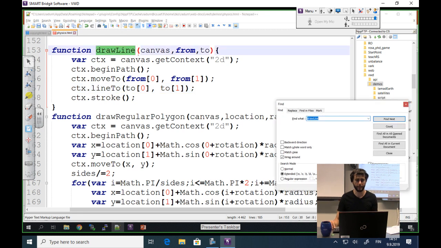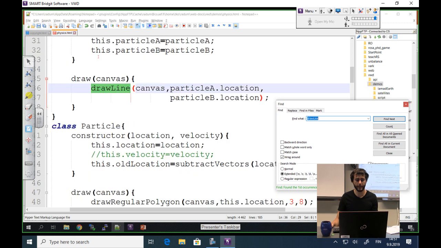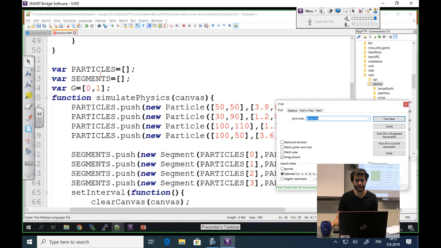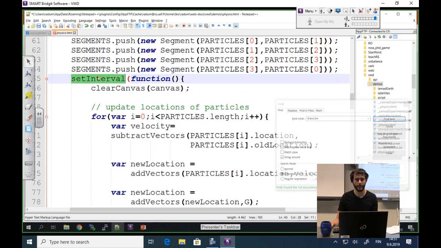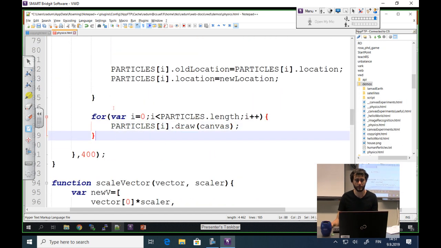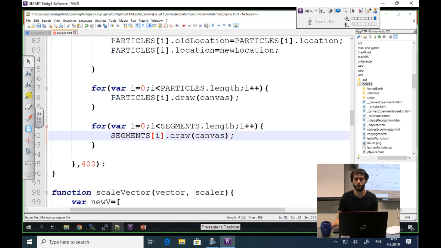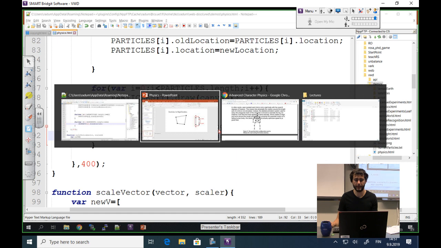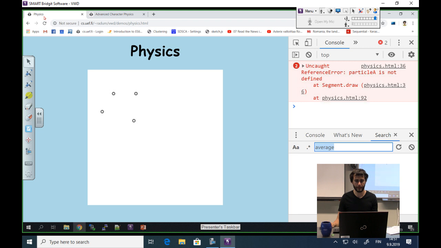It should be correct. And in the place where we defined our segments, our iteration function, this set interval, needs to draw also the segments, right? So I'm going to copy this code, segments length, and each segment I'm going to tell it to be drawn on the canvas. I save the file, go back to my code, refresh the page, and particle A